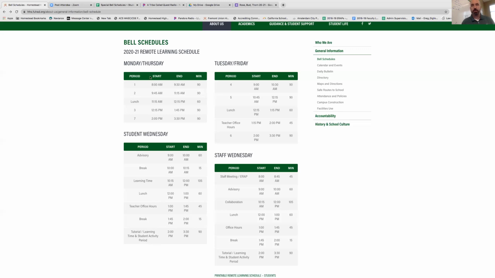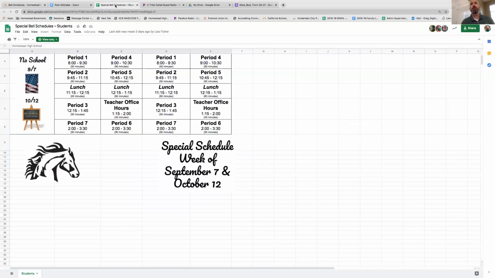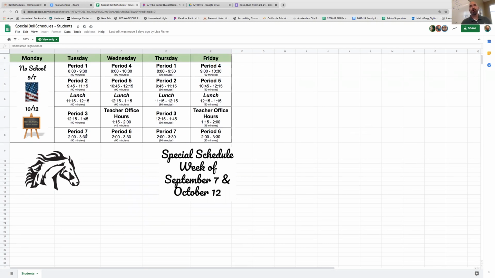I also want to point out that we do have a special bell schedule coming up for the week of Labor Day and also the week of October 12th. We have a 3-day weekend because of Labor Day. Monday is a holiday. And so in those weeks, what we have chosen to do is to remove that Wednesday and keep the block instructional days. And so what you'll notice here is on these days, Monday's the day off, Tuesday and Wednesday, basically we just shifted the Monday, Tuesday to Tuesday, Wednesday.